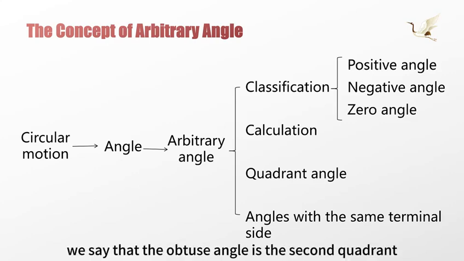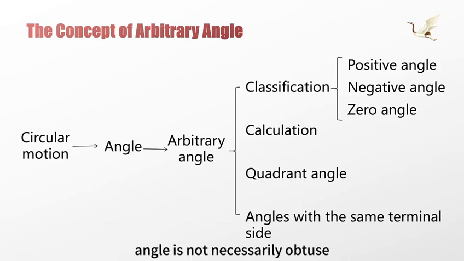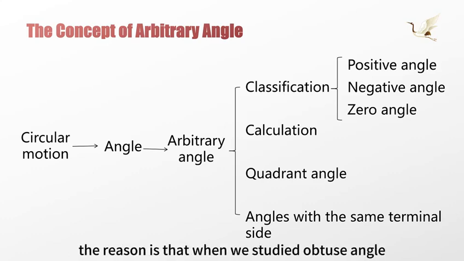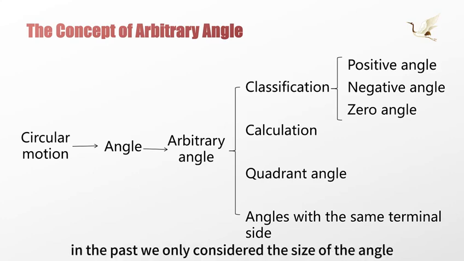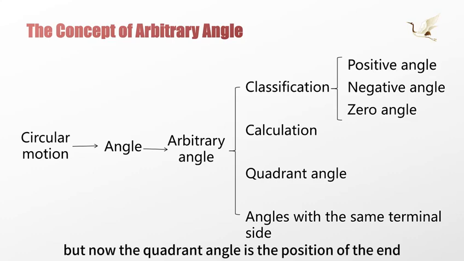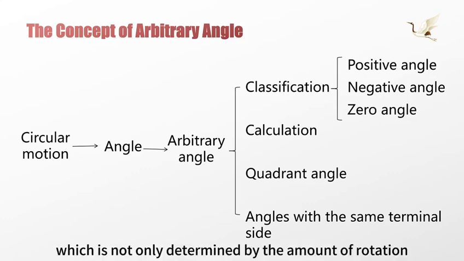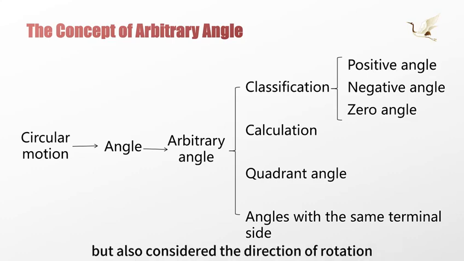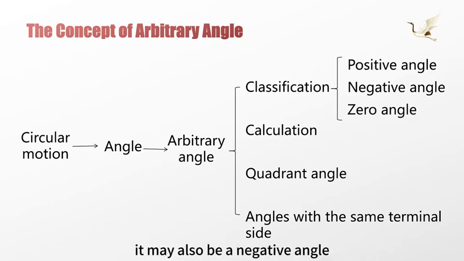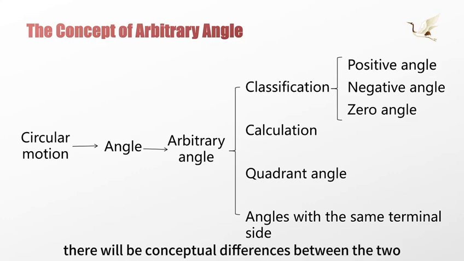For example, we say that an obtuse angle is a second quadrant angle, but a second quadrant angle is not necessarily obtuse. The reason is that when we studied obtuse, right, and acute angles in the past, we only considered the size of the angle, but now the quadrant angle is determined by the position of the terminal edge of the angle, which is determined not only by the amount of rotation but also by the direction of rotation. It may also be a negative angle, so there are conceptual differences between the two.